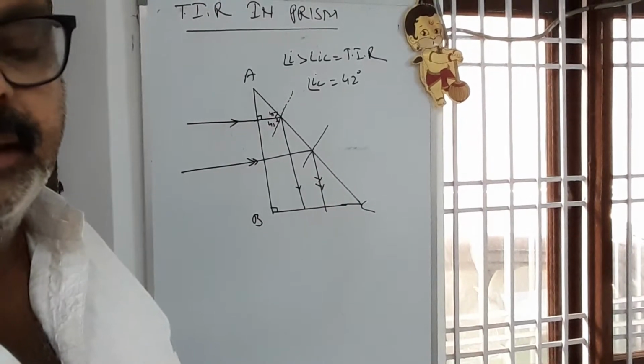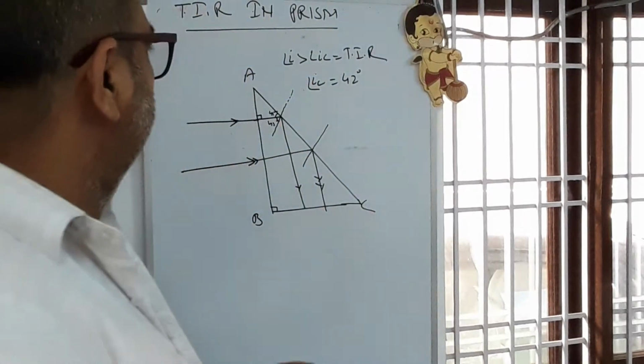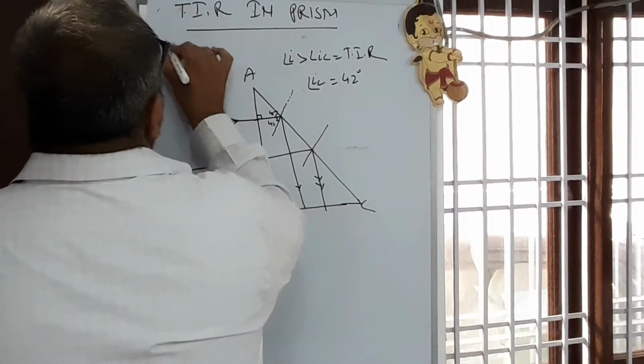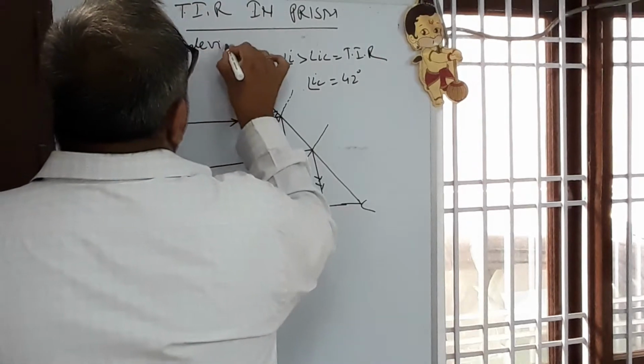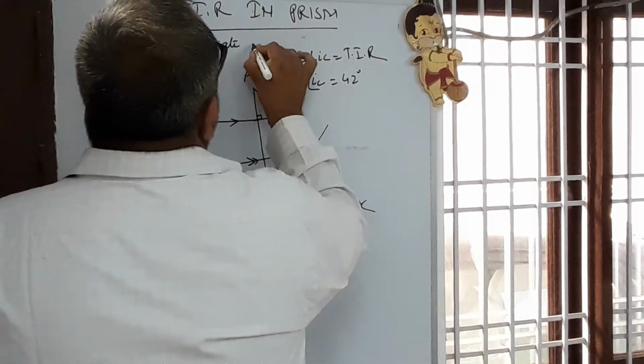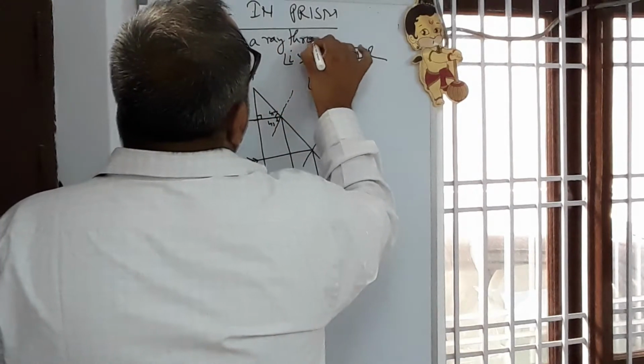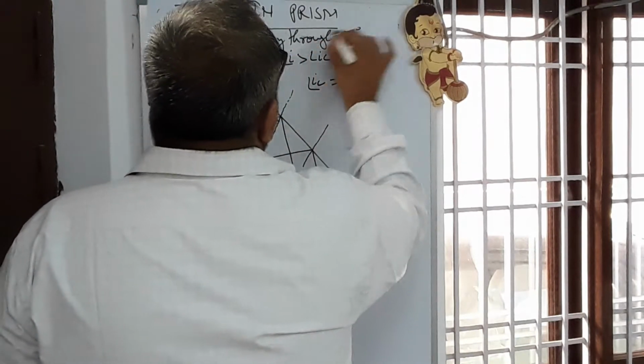Second case is to deviate a ray through 180 degree. It was to deviate a ray through 90 degree.